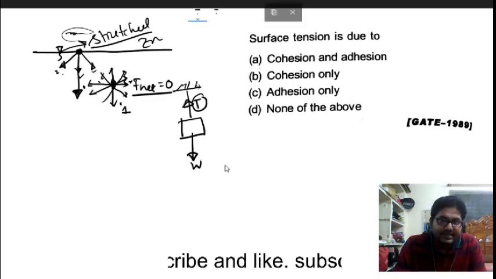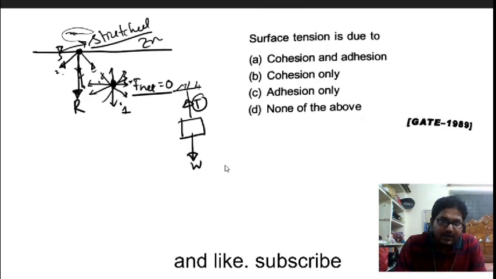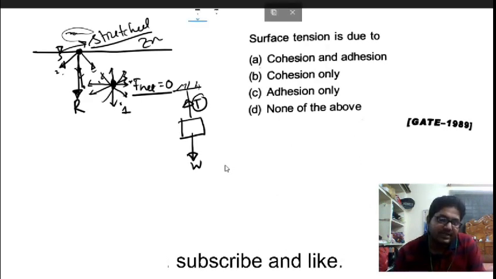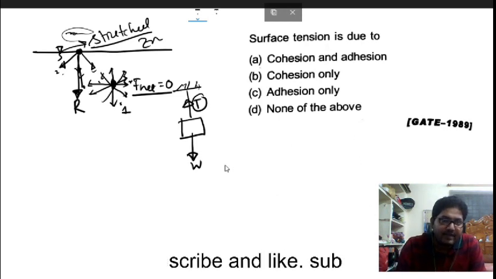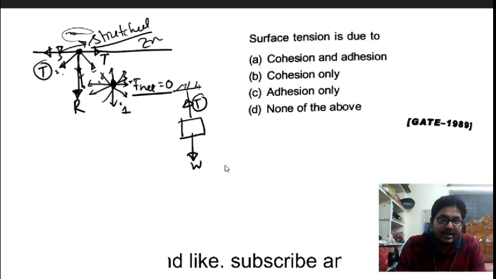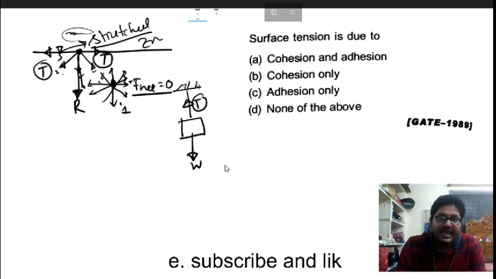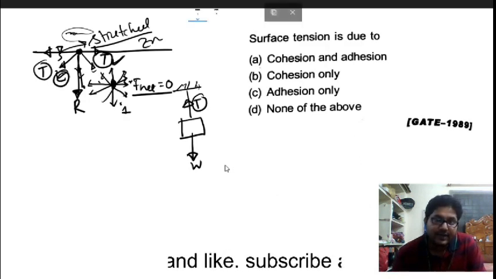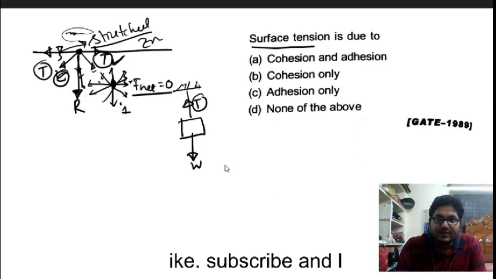Similarly, the resultant force is acting downward, but it tries to be maintained in its original position. So what will happen? A tensile force will exist in the free surface. This force exists because of the cohesive force between the same molecules. So this surface tension is due to cohesion only.